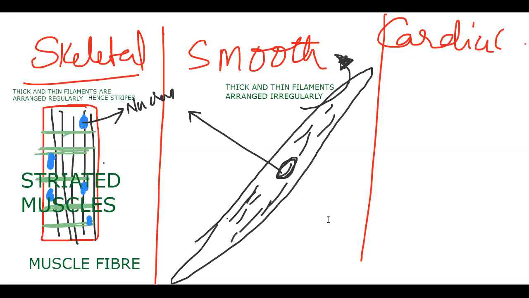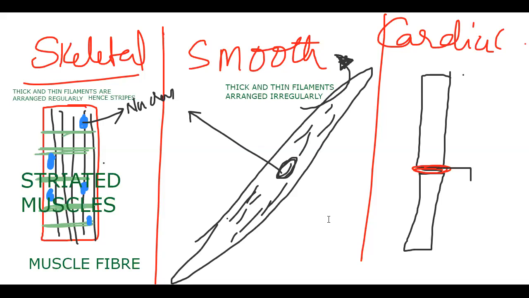In the case of cardiac muscle, it almost looks like striated muscle, but there is some speciality here. They're arranged like a network. They're not arranged individually. These cardiac muscle fibers are arranged like a network. That means between one cardiac muscle fiber and another, we have a special connection. The connection is called an intercalated disc.